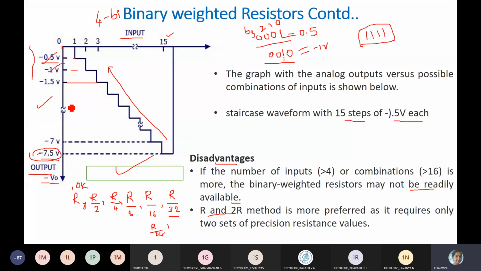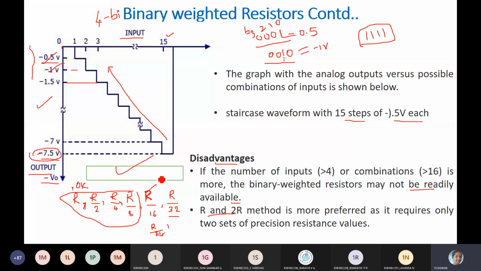The drawback is that if you increase the number of inputs, we have just done it for 4. If you increase beyond 4, say 5, you require different weighting of resistors like R, R by 2, R by 4, R by 8 for 4 bit. For 5 bit, R by 16, and this resistance value is not readily available. As you know, 1K, 10K, 1.5K, 3.8K are the normally available resistors. If you take R as 10K, 10K by 16 gives some other value that is not an available resistor.